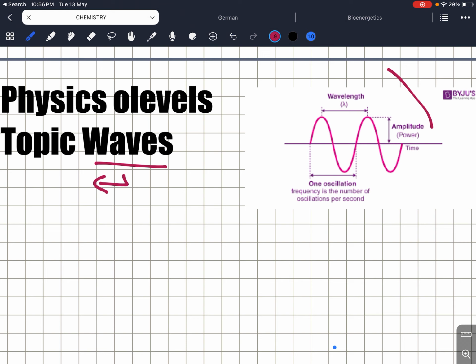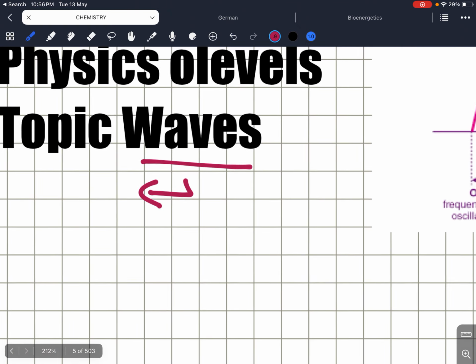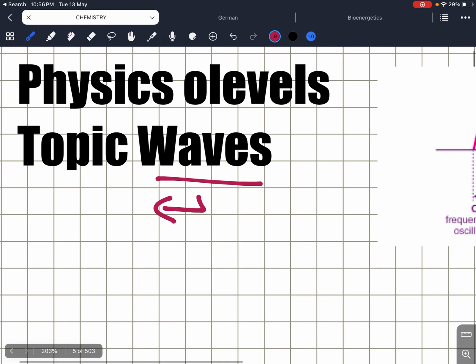So these tidings and everything that comes up in your mind, that's exactly what we're talking about today. But there are different sorts of waves that we talk about. We'll talk about X-rays, we'll probably talk about sun rays, different kinds of rays. So a wave is actually a disturbance, something disturbance caused into the place.